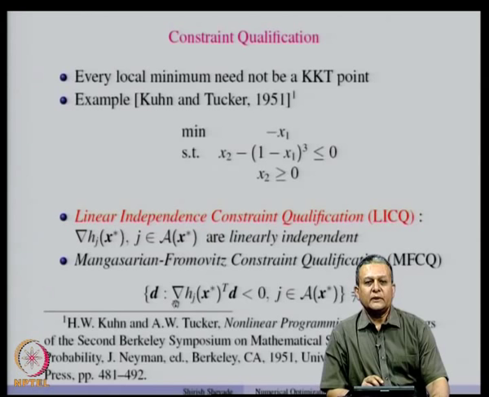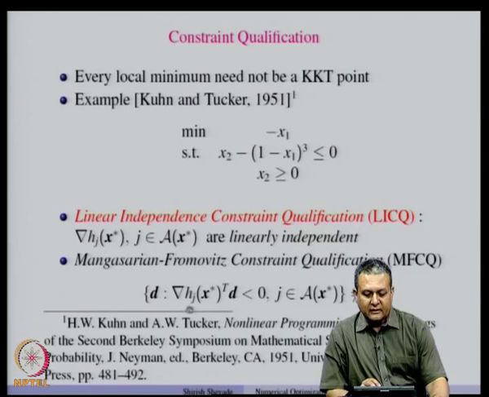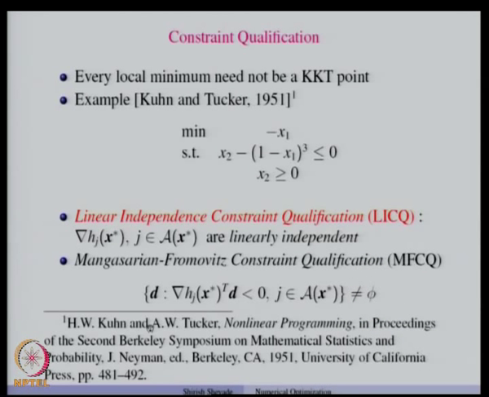Now, Mangasarian and Fromowitz also gave another constraint qualification condition, and that says that if we consider the problem of minimizing f(x) subject to h(x) less than or equal to 0, then there exists at least one direction which makes an obtuse angle with all the gradients of the active inequality constraints. So, the gradient of h_j at x star transpose d is less than 0 for all j belonging to the set of active constraints at x star. So, there exists at least one direction which satisfies this. This is another constraint qualification condition that was proposed by Mangasarian and Fromowitz.